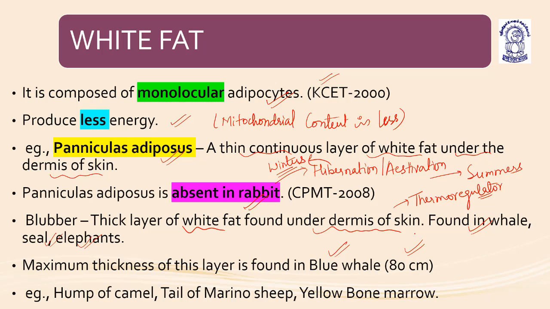The hump of camel, tail of merino sheep, and yellow bone marrow basically have white fat. White fat is monolocular, has fewer mitochondria, and produces less energy. They have panniculus adiposus, the thin continuous layer of white fat under the dermis of skin, which is absent in rabbit. Blubber is a thick layer, thickest in the blue whale at 80 centimeters, and it acts as a thermoregulator or insulator.